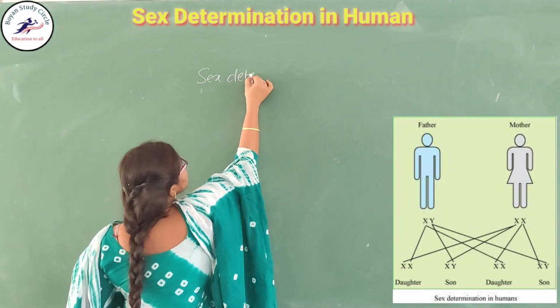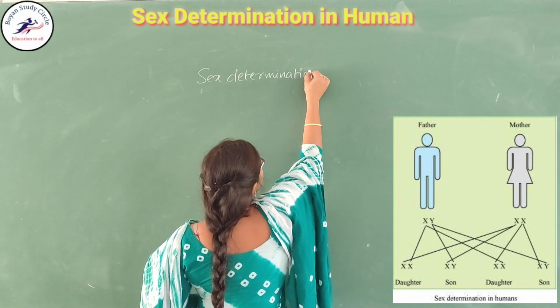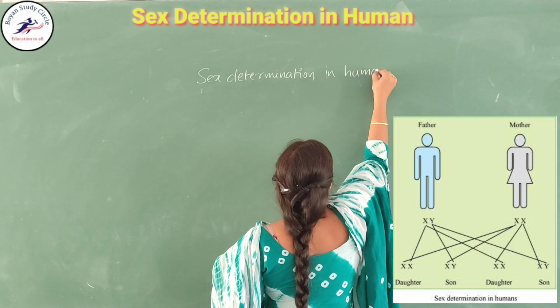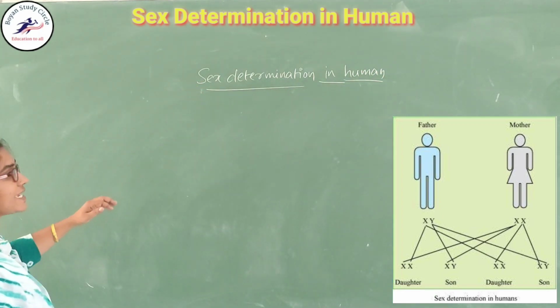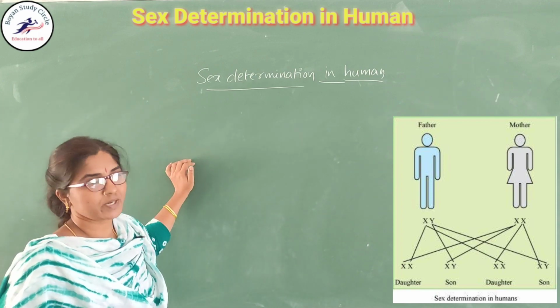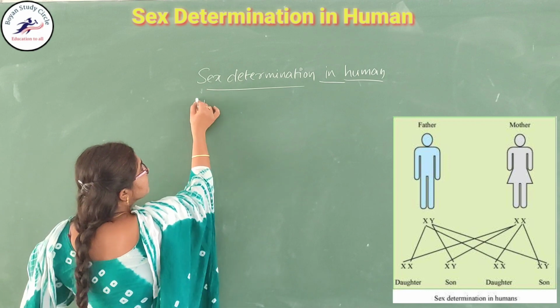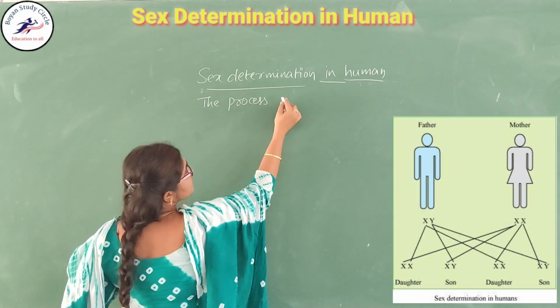What is meant by sex determination here? That means the process of deciding the sex or gender in the offspring. That is called sex determination. It is a genetic basis.